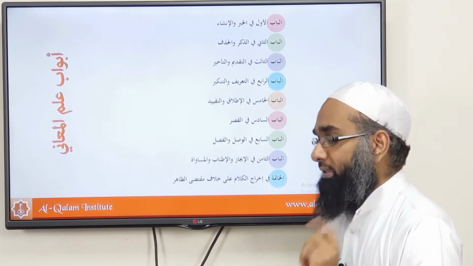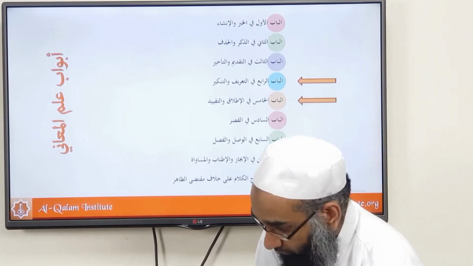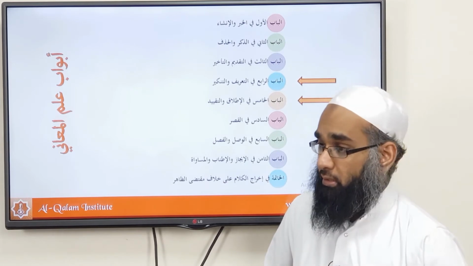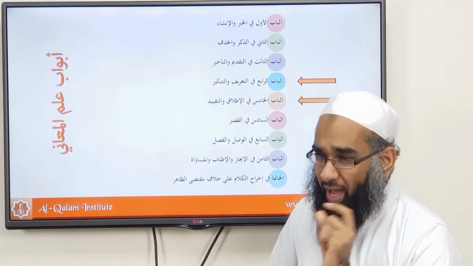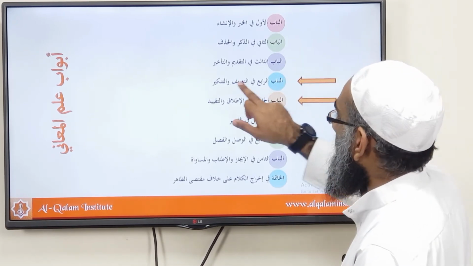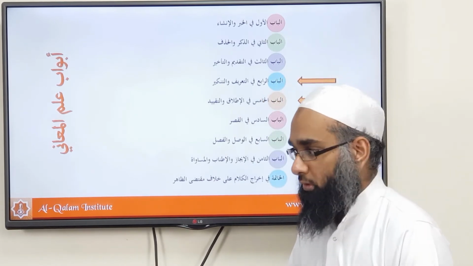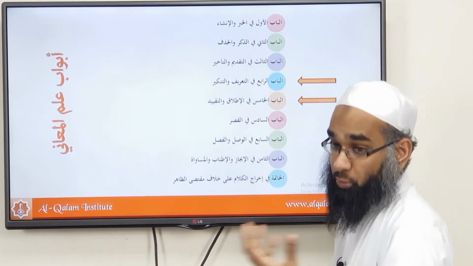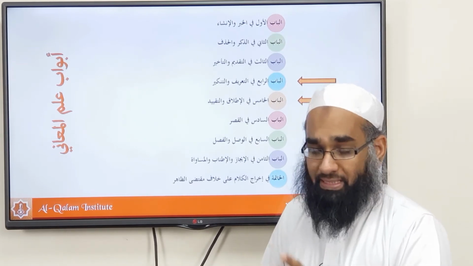As a note, there's a sharh of Duroosul Balagah by Sheikh Al-Uthaymeen rahimahullah ta'ala. Now in that book, and even a few other copies, he doesn't have these 2 babs, Bab al-Rabi' and Bab al-Khamis. And that's quite commonly available in that nuskha in the Arab world. So these 2 babs are not included in the 2 copies that I have. I didn't see it in there. And even a few other copies didn't have these babs.